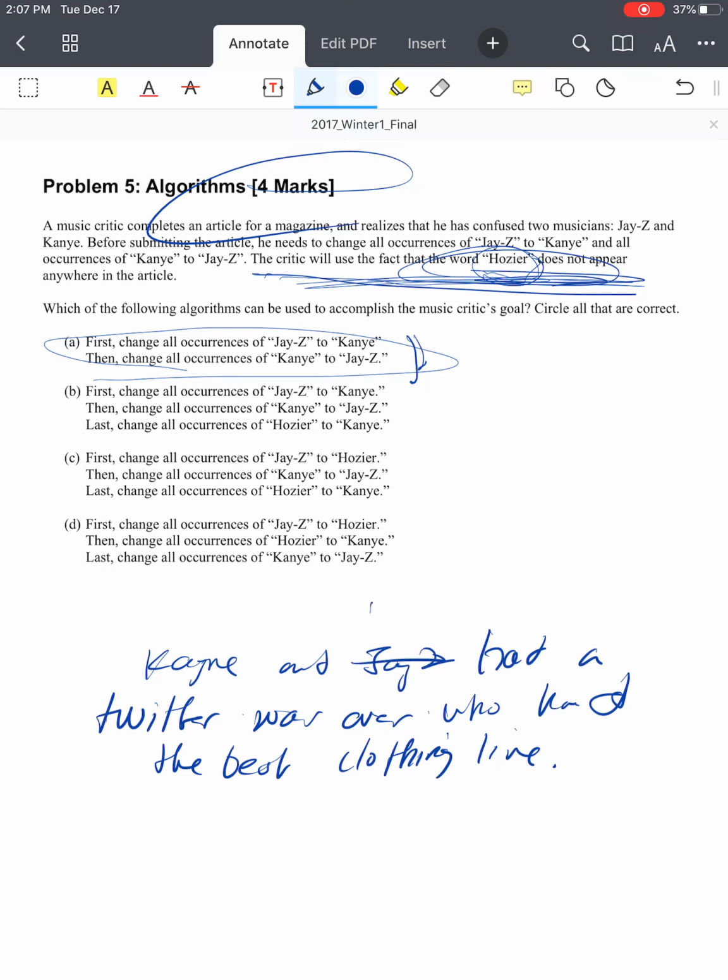Okay, let's use the first step. Jay-Z goes to Kanye. Bam. And then Kanye goes to Jay-Z. Oh no. Jay-Z and Jay-Z had a Twitter war over who had the best clothing line.